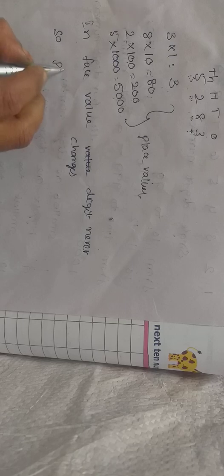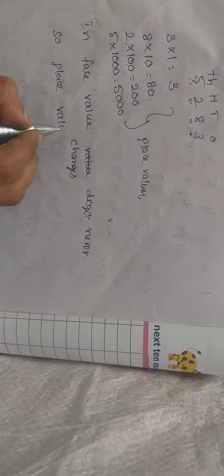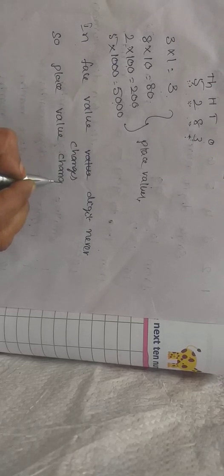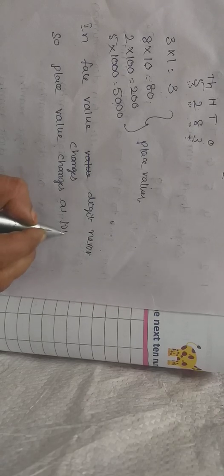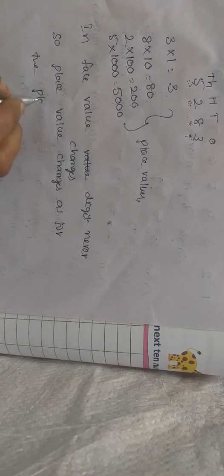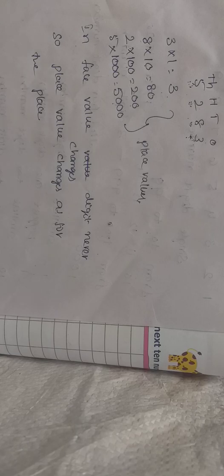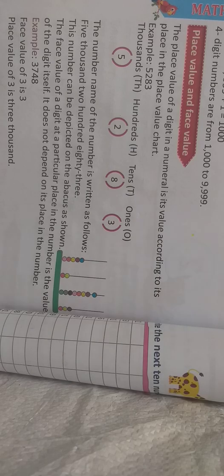Place value changes as per the place. Have you understood? In face value the digit never changes. So place value changes as per the place it is kept. Okay children. Next.